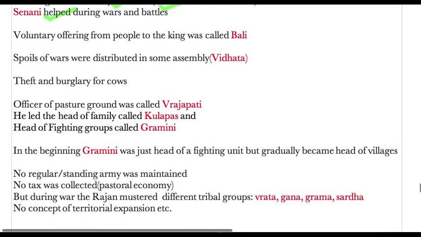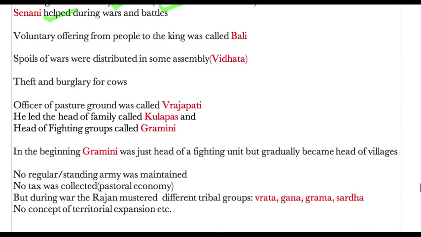Then voluntary offering from people to the king was called Bali. So Bali was some sort of, you can say, tax, but it was not tax, it was a voluntary offering initially during the Rig Vedic time. But later on we'll see that the nature of Bali will change. And then spoils of war were distributed in some assemblies, and Vidhata was one of such assemblies.